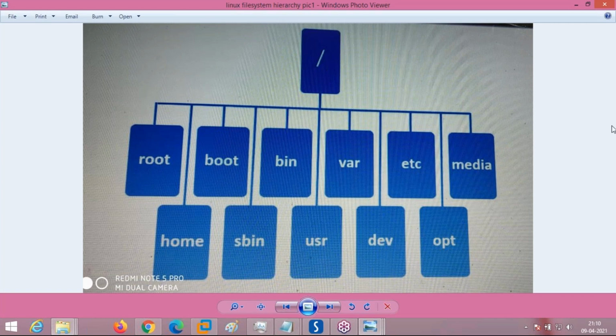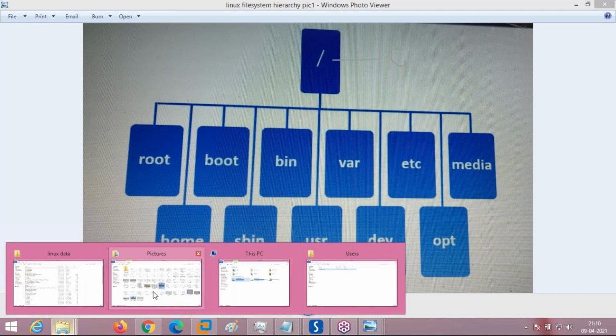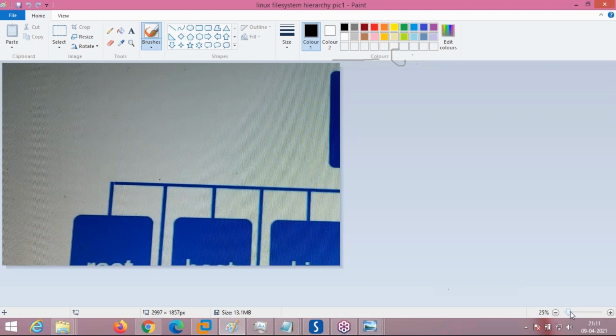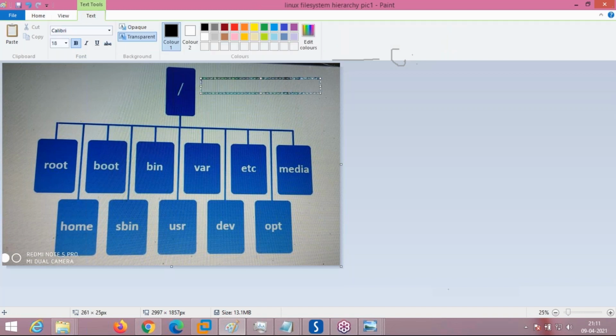Here you can see this slash can be called the equivalent. This slash can be called a C drive, like this, I'm writing C drive, right? This is equivalent to the C drive. Okay, I'll show you. Linux file system hierarchy, I'll open in edit mode. Okay, see here. As you can see here, this is equivalent to C.